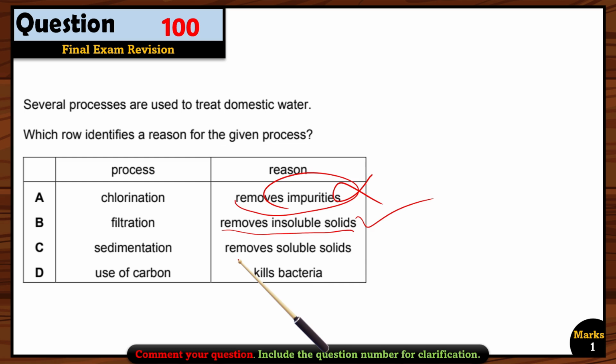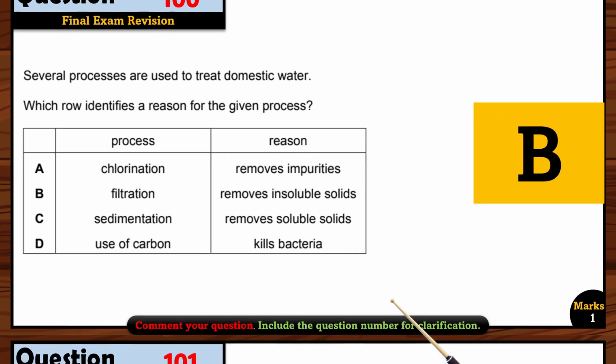Sedimentation is to remove the sand, to settle down the sand. Okay, so to settle down which solid? That are heavy solids, not soluble solids, because sand is not soluble. So this option is wrong. Use of carbon. The use of carbon is to remove the smell. Okay, any odor or any smell we can remove by the use of carbon. So it's not killing the bacteria, right? So option B is the only leftover option. So option B is the correct option.